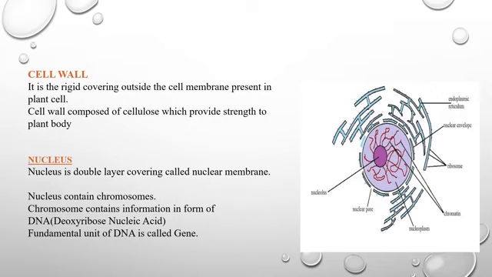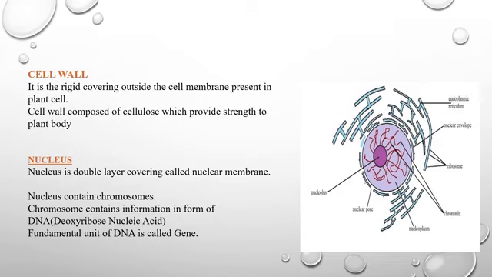Cell wall. Cell wall is present in plant cell. It is a rigid covering outside the cell membrane, mainly present in the plant cell. Cell wall is composed of cellulose, which provides strength to the plant body.